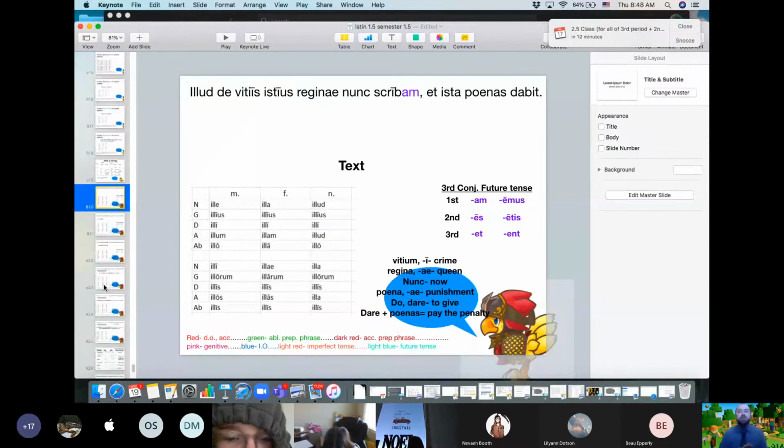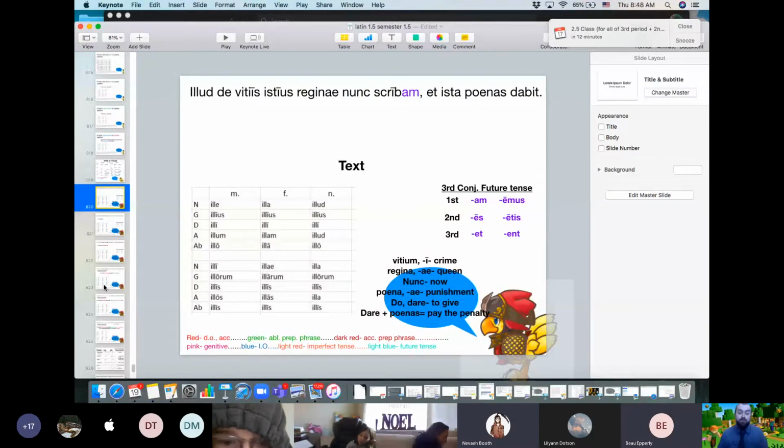Okay, this is the other really nasty one. Illa de vitiis istius reginae nunc scribam et istas poenas dabit. Does anybody want to share? That's okay, because this one's really...